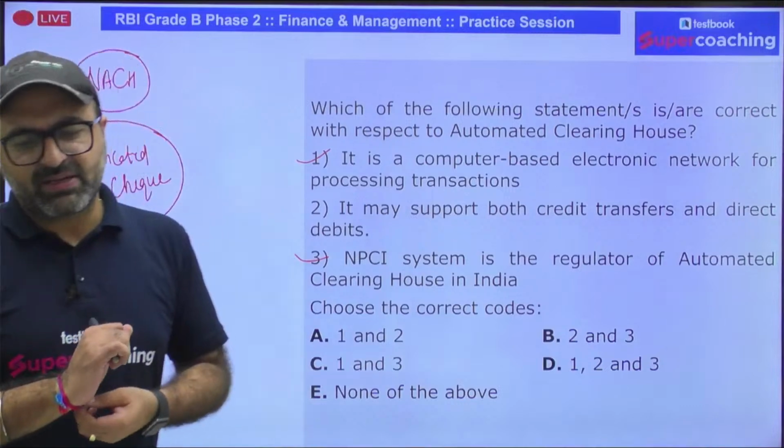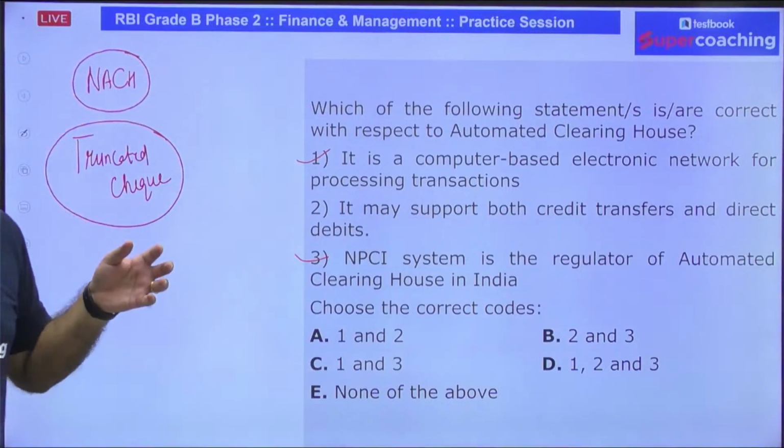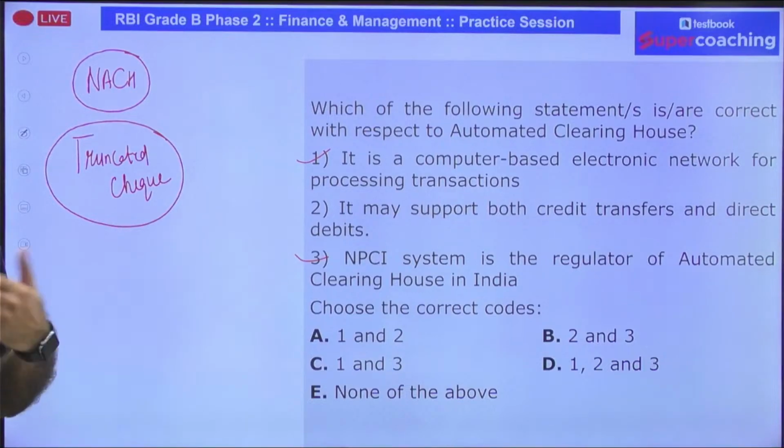It supports both credit transfer and direct debit, which basically means that it is designed to process batches of payment containing numerous transactions. And if I talk about this, it charges fees to encourage its use, but this fee is pretty low, so that more and more transfers can be done with the help of the same. So the answer is going to be D option.